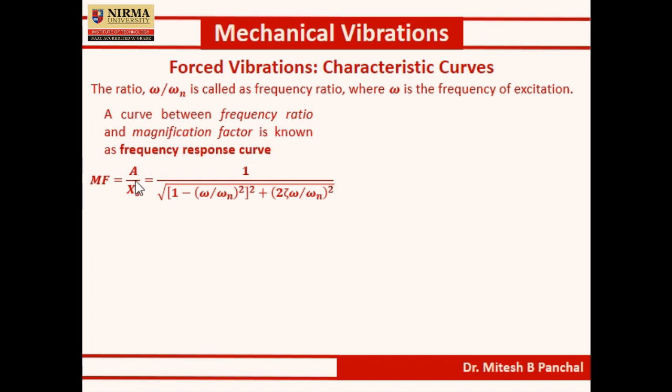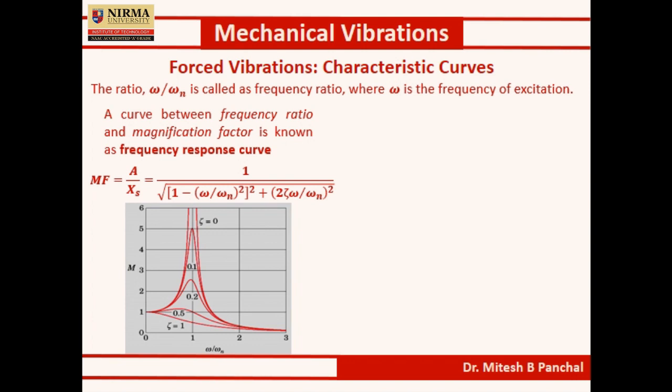This equation we have already derived, and as we know, A is related to omega by omega n, meaning amplitude is related to frequency ratio. So the curve will appear like this. This curve is plotted for different values of zeta. For a particular value of zeta, we can have this kind of curve.